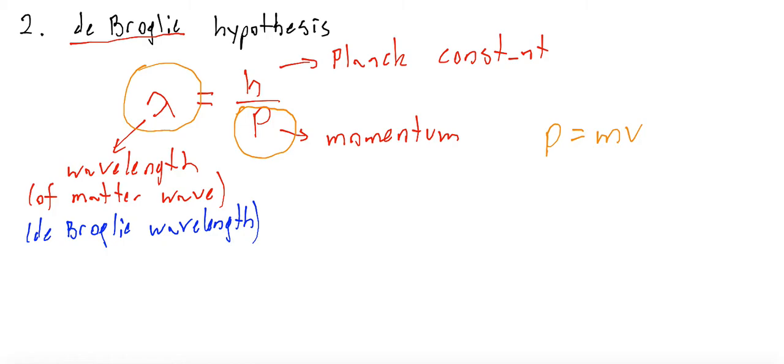So if we have a particle of given mass which travels with a given velocity, it has an associated wave of wavelength which is given by this equation. It doesn't mean that each object of given mass and speed is a wave. It means that particles have wave properties, and by using this equation we can in a simple way explain diffraction of electrons. So what is diffraction of electrons?